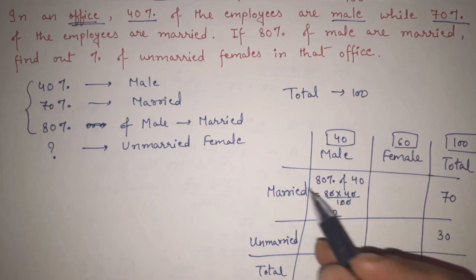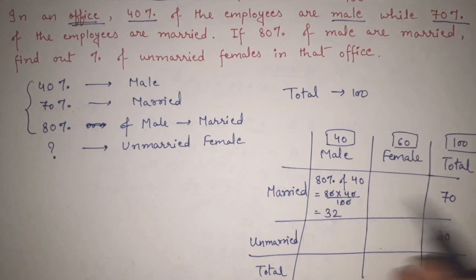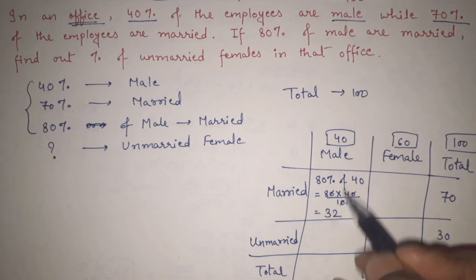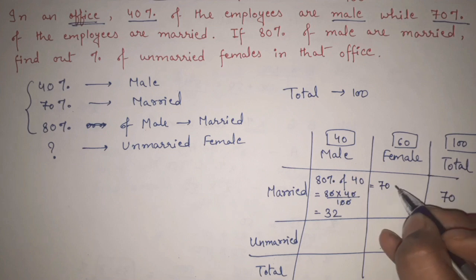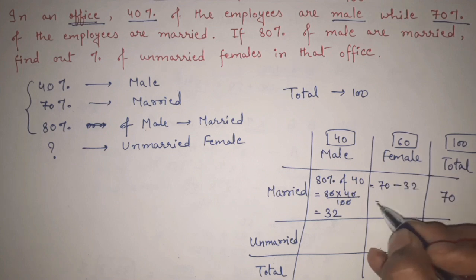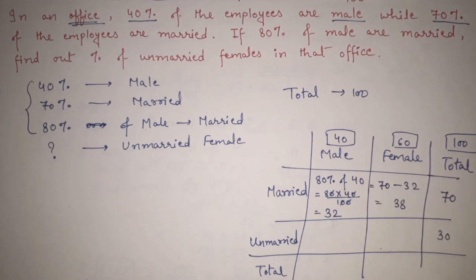Now if 32 males are married, out of this total 70, we know that total married employees are 70. Out of 70 total married employees, if 32 are male, what is the remaining? Remaining are female, that is equal to 70 minus 32, it is equal to 38. So again this data also we got.